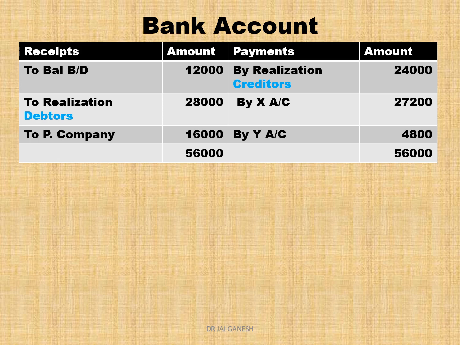Bring the balance of cash. Next to debtors realized, it's a receipt, and purchasing company pay 16,000 in the form of PC. Credit side we write by realization account, creditors paid, by X account and by Y account the final settlement to the partners. Thereby the bank account tallies with an amount of 56,000.